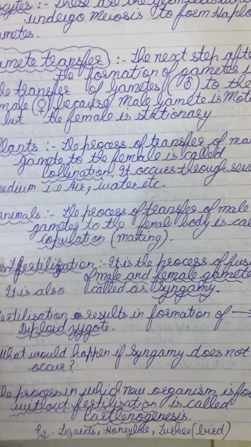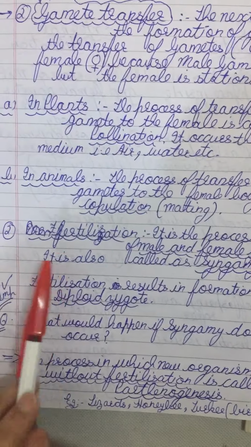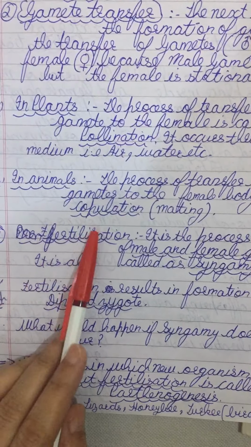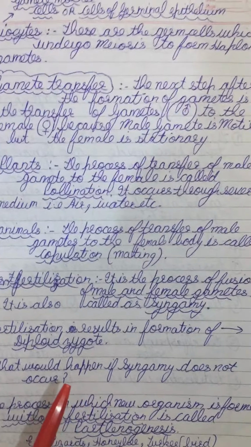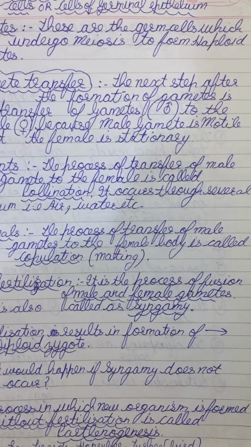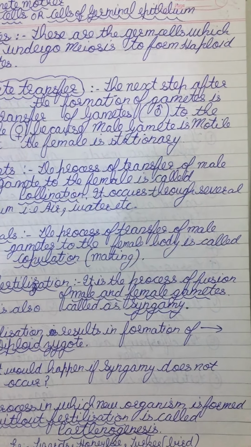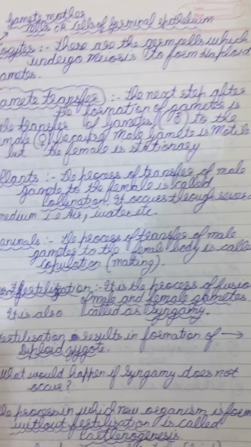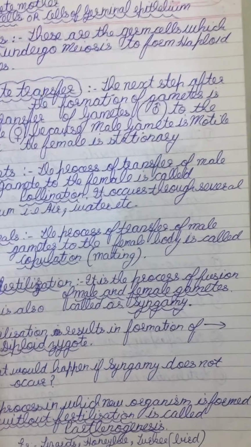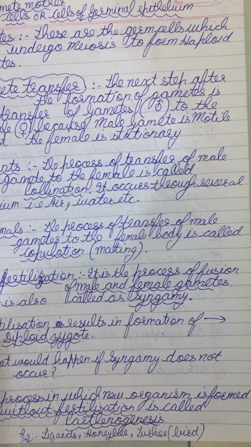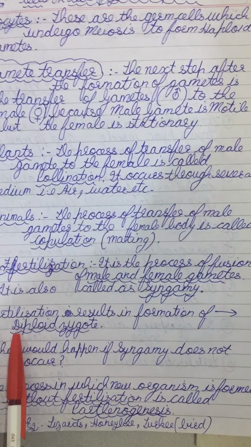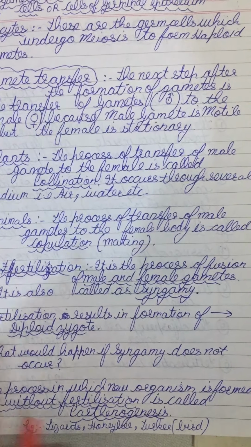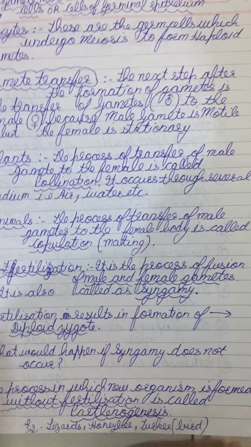Now let's talk about the second event of sexual reproduction, that is fertilization. Fertilization is the process of fusion of male and female gametes. It is also called syngamy, which is the actual fusion of the nuclei of male and female gametes. Fertilization always results in the formation of a diploid zygote. Because the gametes are haploid, the zygote is always diploid, and it is the single cell which gives rise to the multicellular embryo and the complete organism later on.